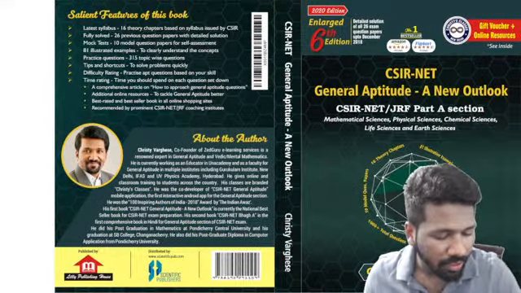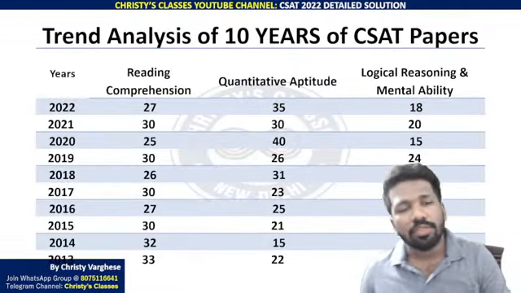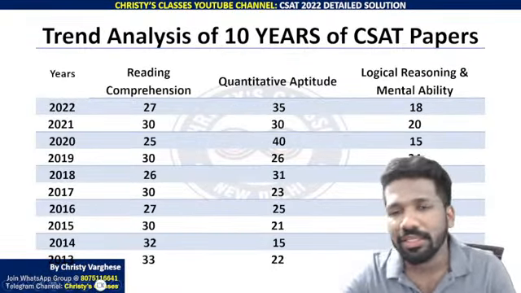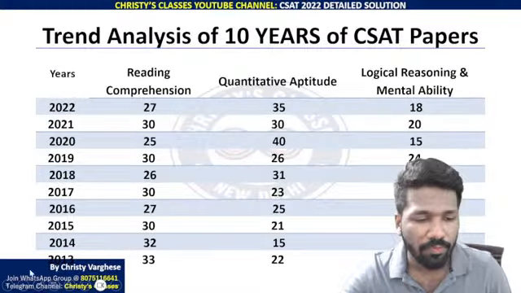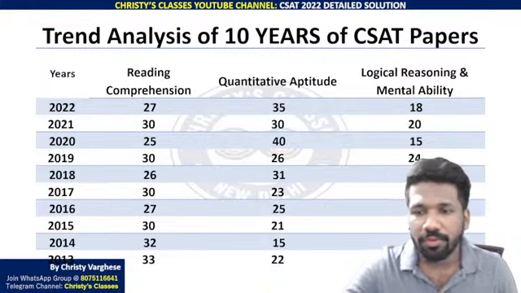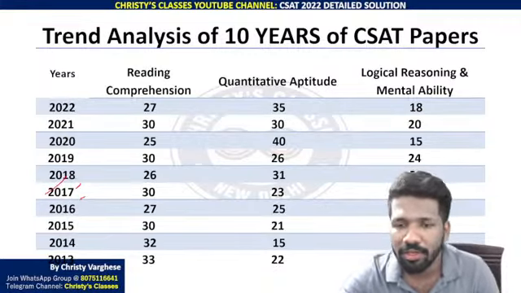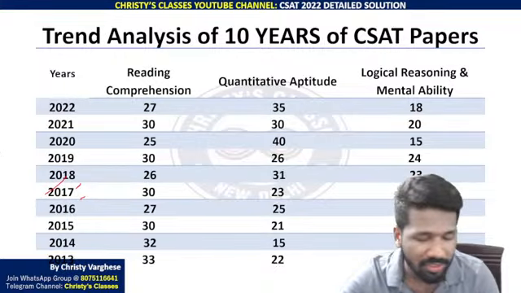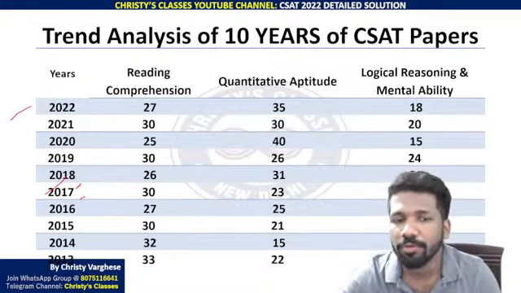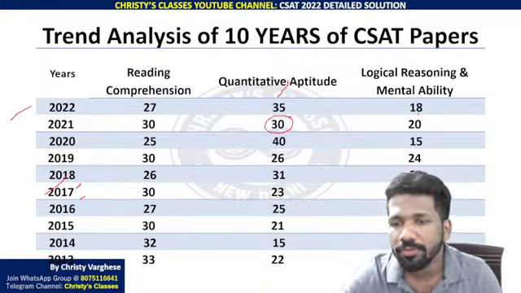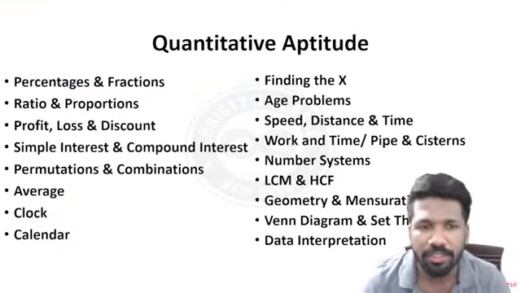Okay, so let us discuss 2021 questions. This is the general trend of the number of questions that came in 2021. 30 questions from quantitative aptitude almost, and logical reasoning and mental ability 20 or 21 questions. So around 51 questions were there from quantitative aptitude and reasoning itself. So those quantitative aptitude and reasoning questions is what we are discussing now.